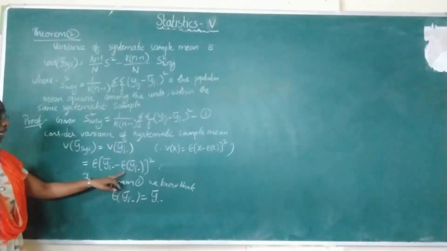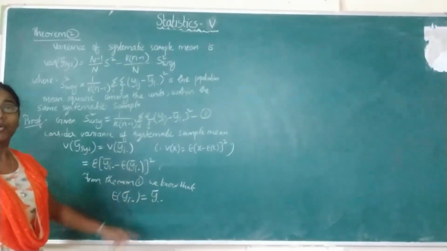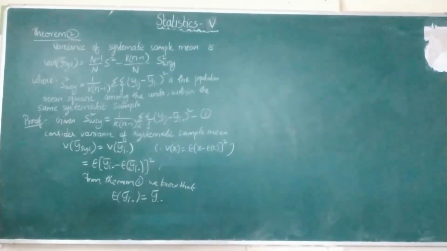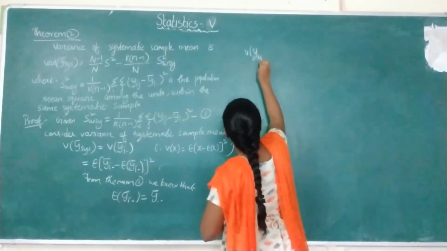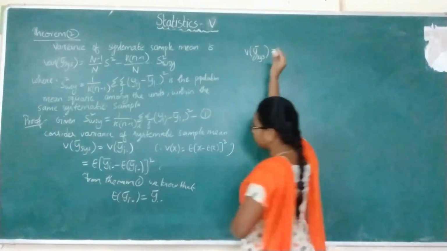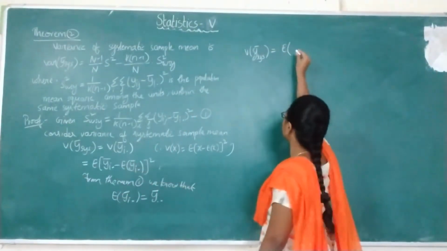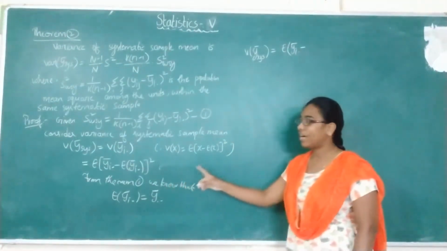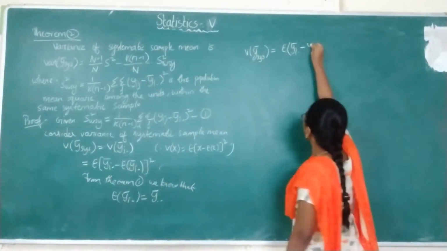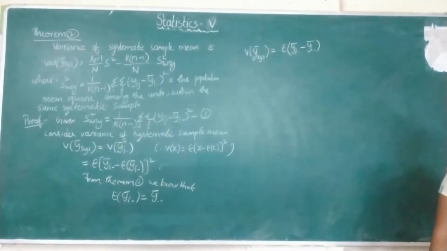So in place of expectation of yi dot bar, you can substitute y double dot bar. Now substituting that value, variance of y bar sys equals expectation of yi dot bar minus y double dot bar whole square. So this is the value of the variance of systematic sampling.